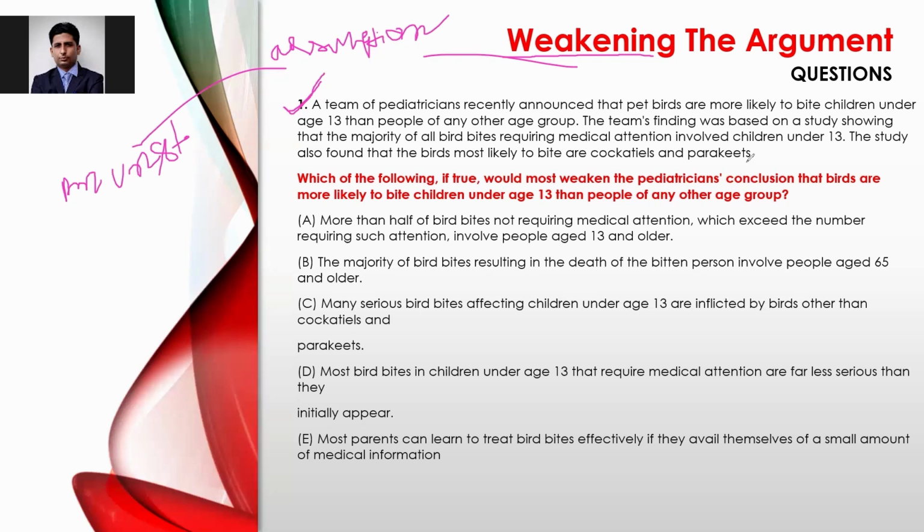So first of all, your job is to read the passage. Once you read the passage, you should try to get the intended meaning of the passage, and then you have to justify the argument. And what should be the first step? The first step is to read the passage and pick the intended meaning of the passage. In reading the passage, you also have to pick the premise and conclusion.